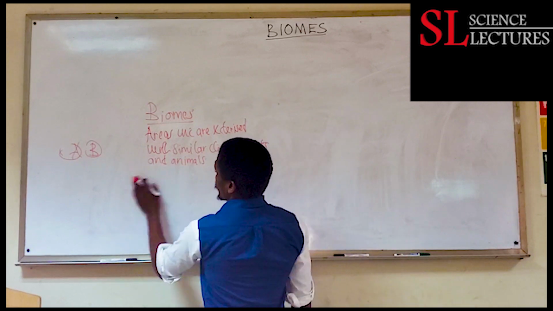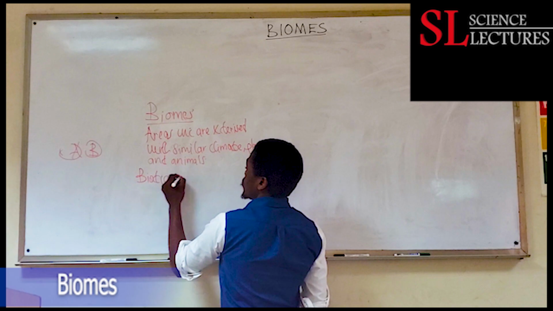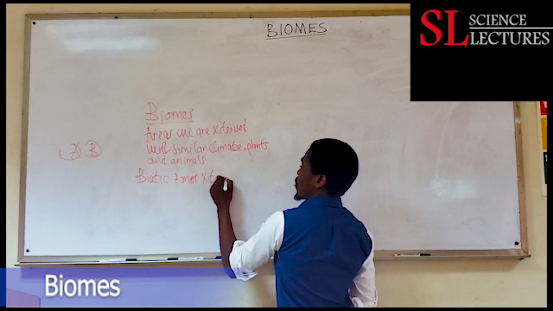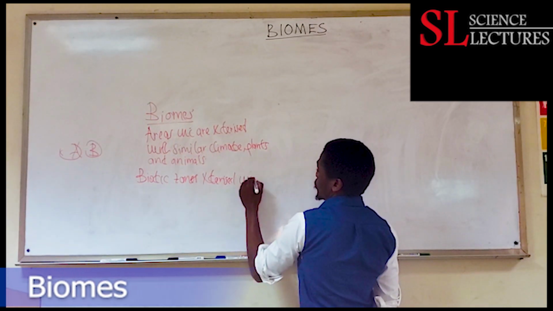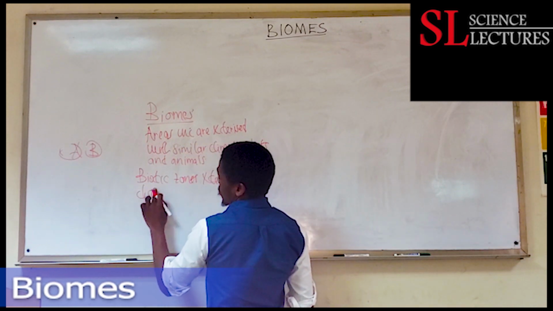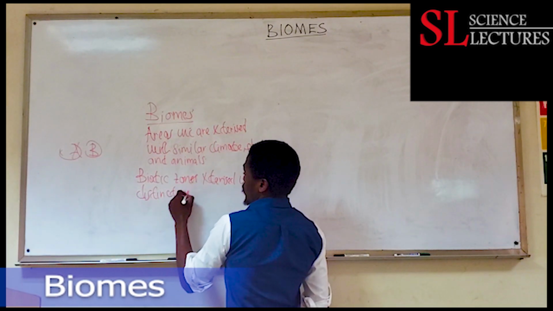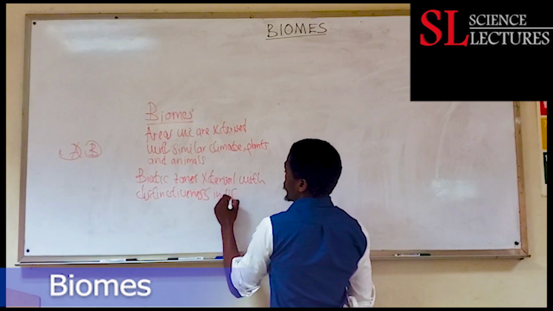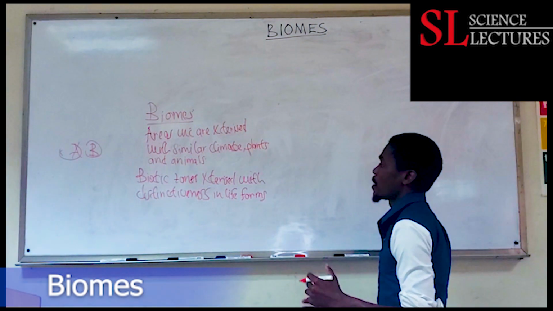However, someone can also define biomes as biotic zones characterized by distinctiveness in life forms of the most important climax species.